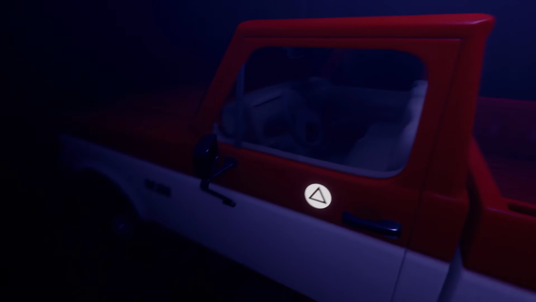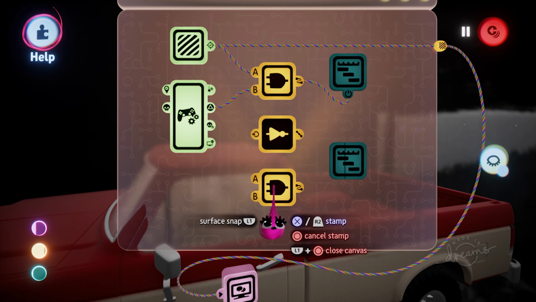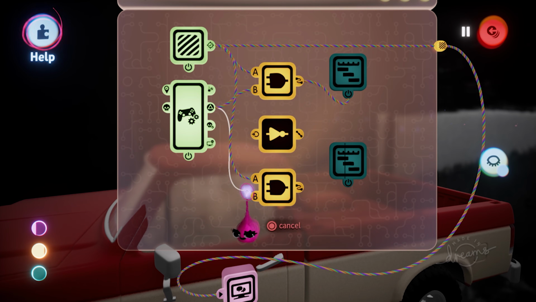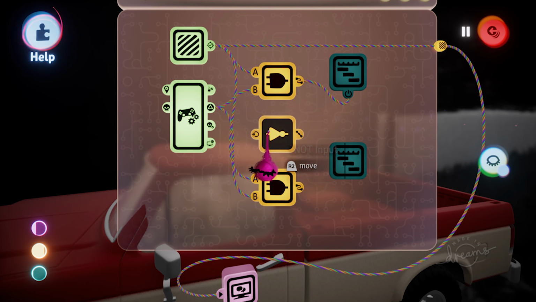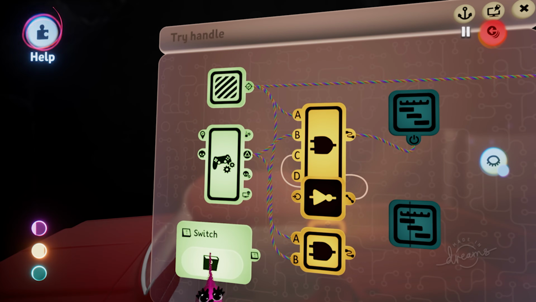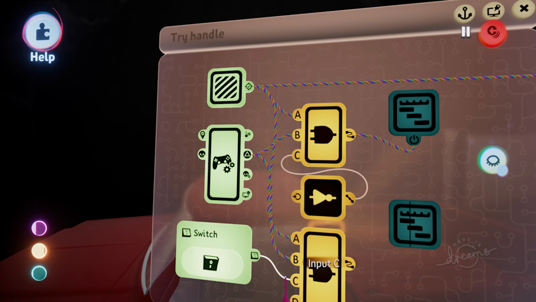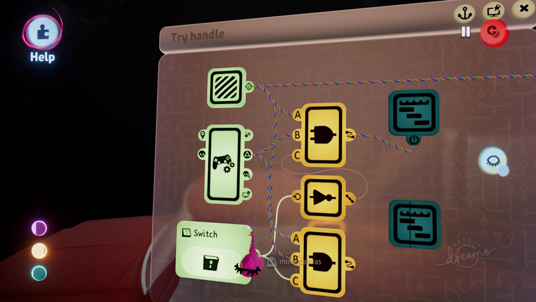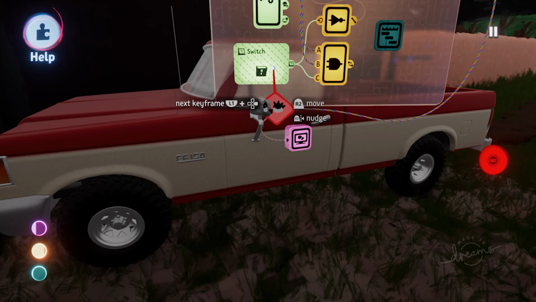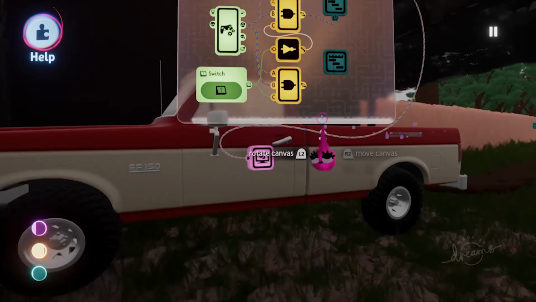Once the player has retrieved the keys, the cutscene begins when they try to open the car. So for all this to happen, bear with me here. The logic needs to register that the key has been collected, so the player needs to be pressing the button in the trigger zone and the key needs to be present. Now we don't have a physical key or an inventory system, so the key in this instance is in the form of a switch, which is triggered by a keyframe. Once the player has collected the key, the switch is triggered, so the outcome of the logic is changed.